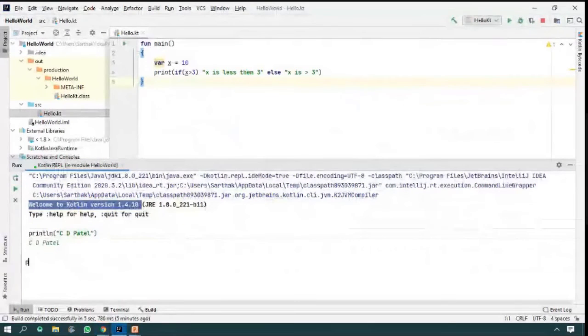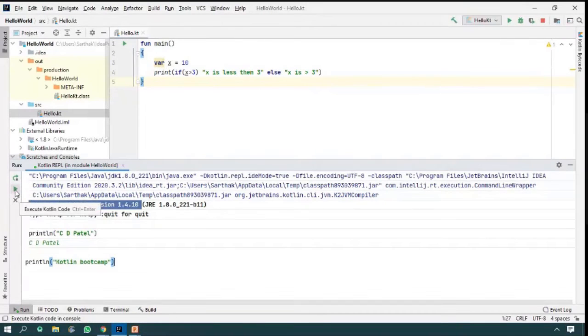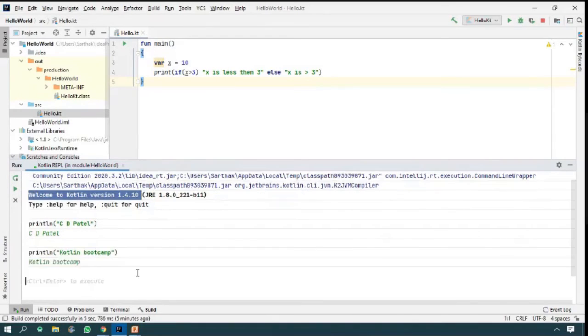When I am going to type anything like this, please follow the steps. Kotlin Chem. This is your screen, and there is a special button on the same line. There is a green signal button. You may see here, or you may use Control Enter. Press Control Enter. It will be run.